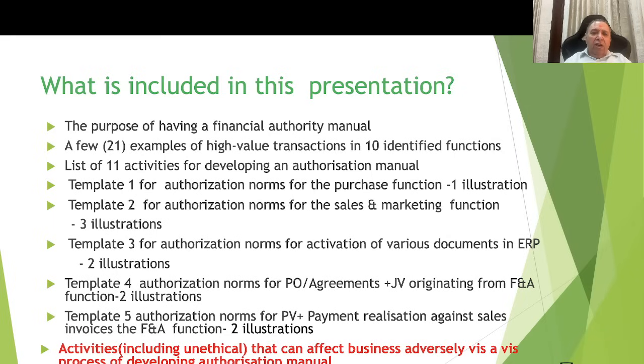Template 1 is for authorization norms for purchase function with 1 illustration. Template 2 for authorization norms for sales and marketing function, 3 illustrations. Template 3 for authorization norms for activation of various documents in ERP environments, 2 illustrations. Template 4 authorization norms for purchase order or agreements plus JV general vouchers originating from finance and account functions, 2 illustrations. Template 5 authorization norms for PV purchase vouchers, payment plus payment realization against sales invoices in the finance and account function, 2 illustrations. Also, it includes the activities that can affect business adversely vis-a-vis process of developing the authorization manual, including unethical activities.